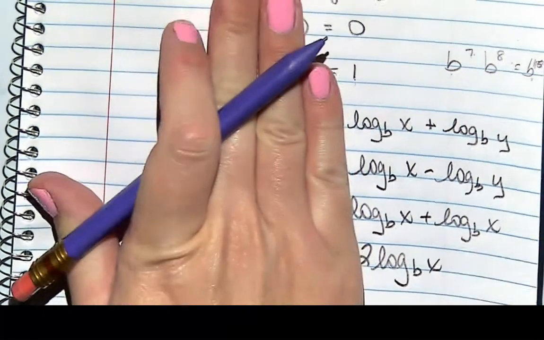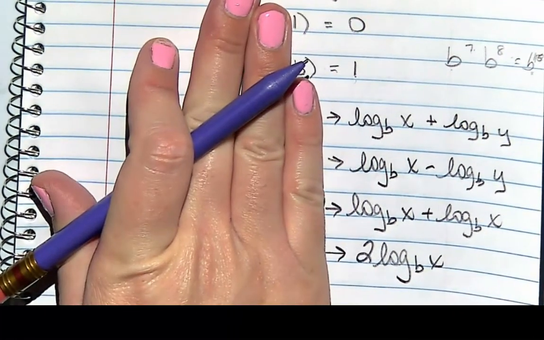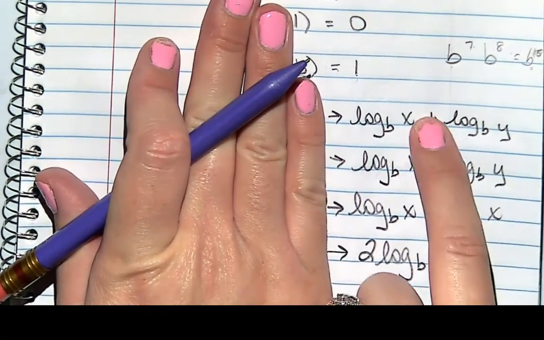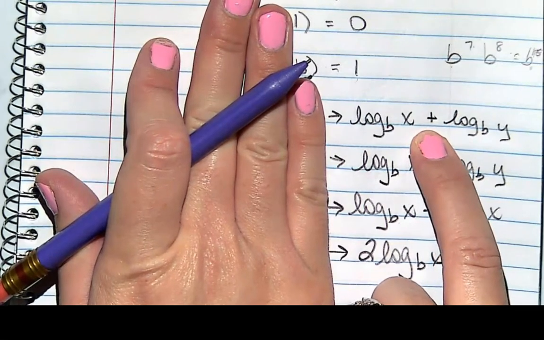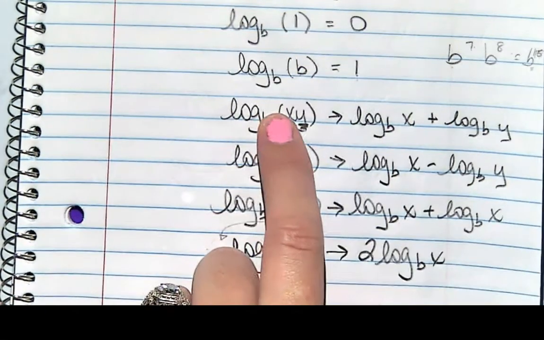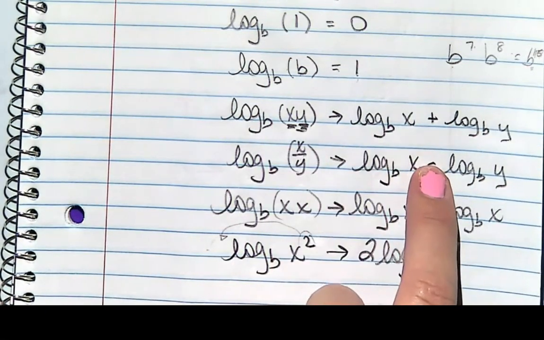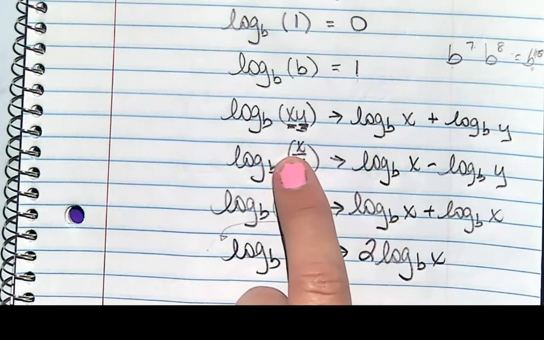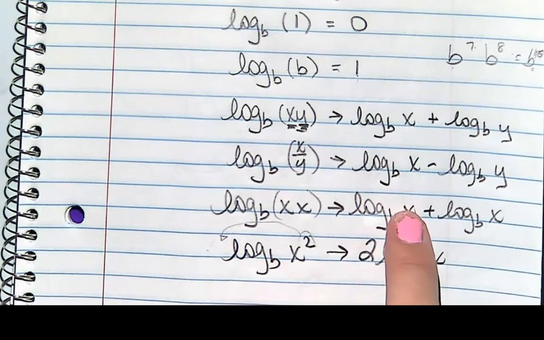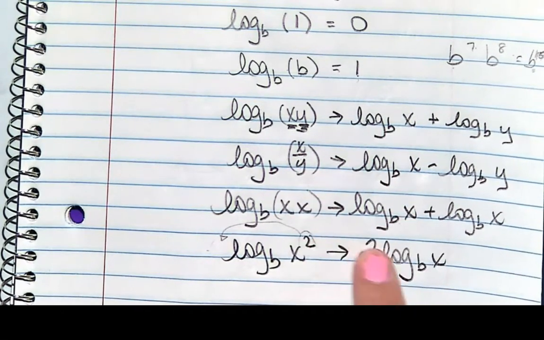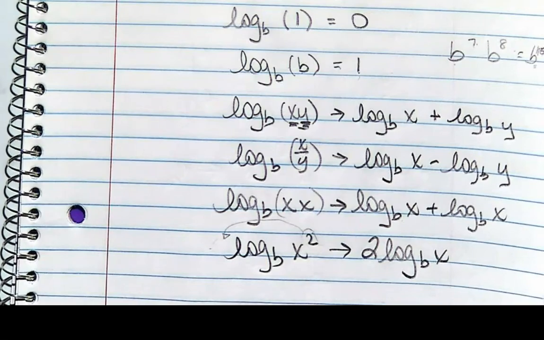So this is how we expand them. Well, now I can work backwards and I can condense. So if I've got multiple logs being added together, I can condense them using multiplication. Okay, if I've got multiple logs being subtracted, I can condense using division. And this is just kind of sort of the same thing. So that is what we're going to be doing.